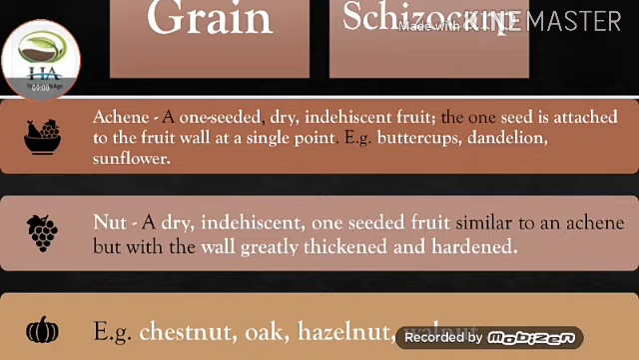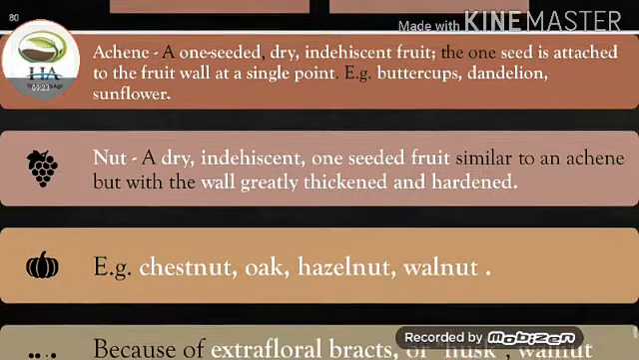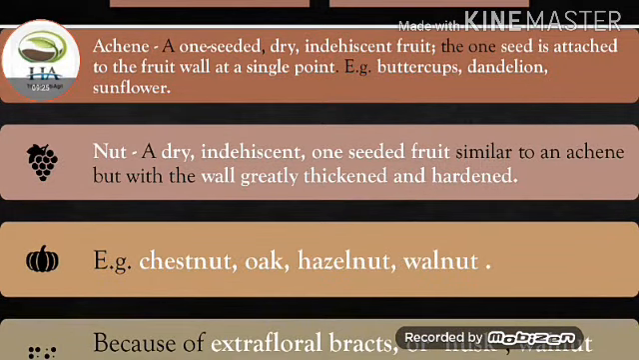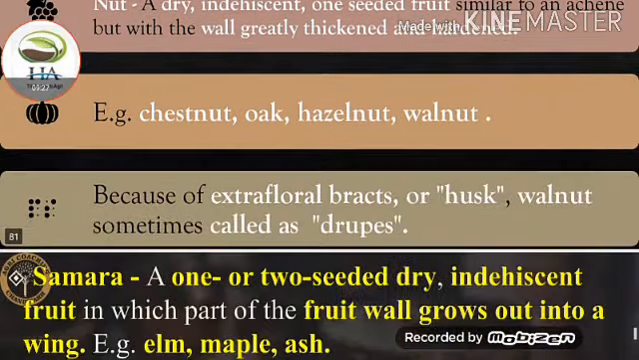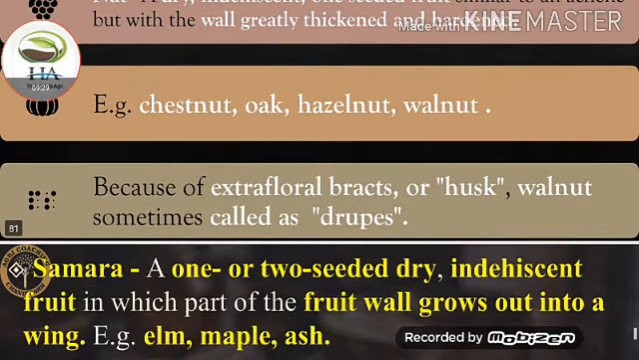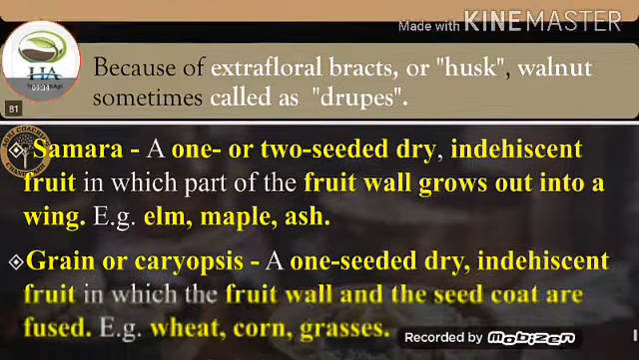Examples of achene are buttercups, dandelion, and sunflower. Next one is nut. A dry indehiscent one-seeded fruit similar to an achene but with the wall greatly thickened and hardened. Examples are chestnut, oak, hazelnut, and walnut. Because of the extra floral bracts or husk, walnut is sometimes called a drupe.